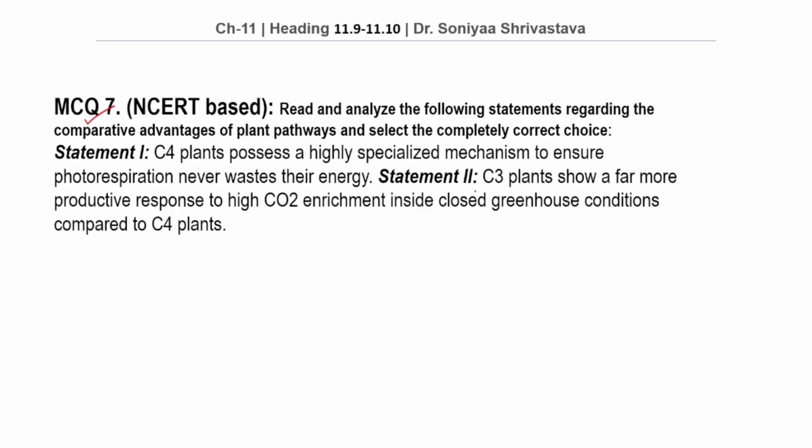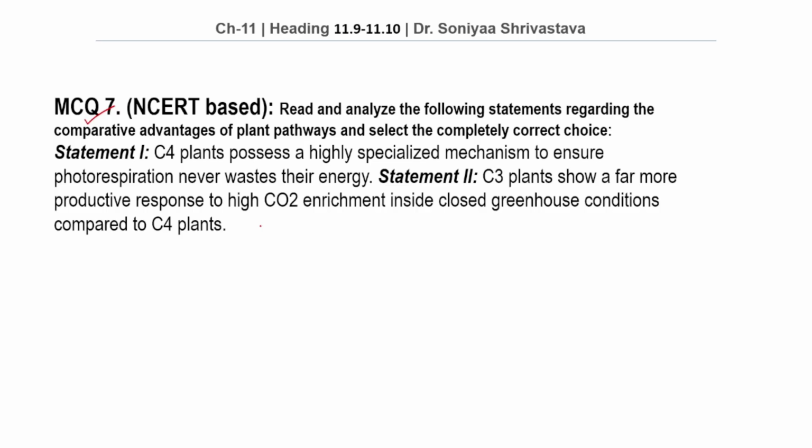C3 plants show a far more productive response to high CO2 enrichment inside closed greenhouse conditions compared to C4 plants. Student, this question combines two of the most important conclusions from the chapter. First, why C4 plants avoid photorespiration, and second, why greenhouse CO2 enrichment benefits C3 plants more than C4 plants.